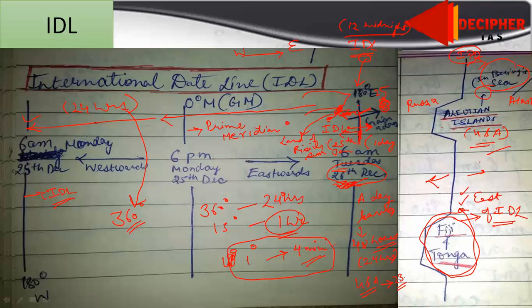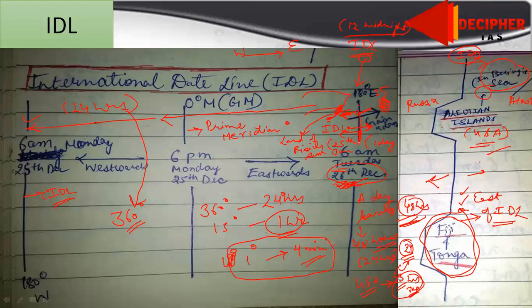Suppose Alaska region or Aleutian Island region is 23 hours behind Japan, or it is approximate. So for a particular point it will be 24 hours the day, but for the whole Earth the day will leave at 48 hours. Okay, this is very important.